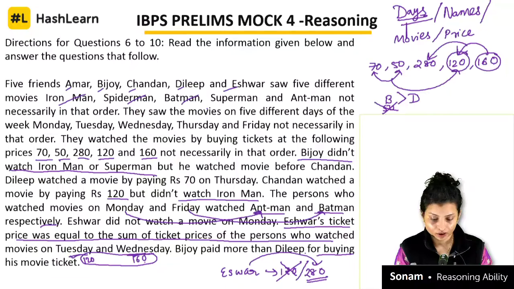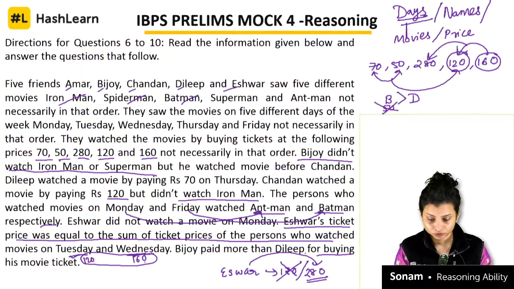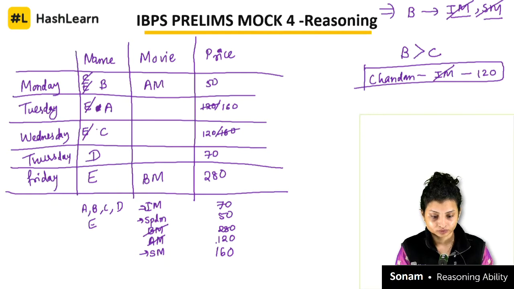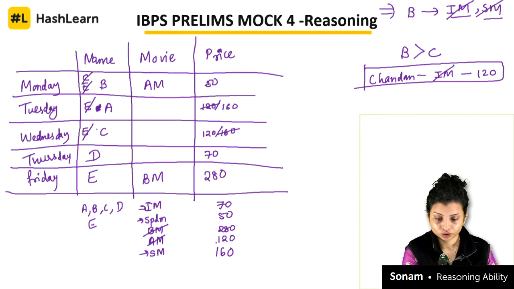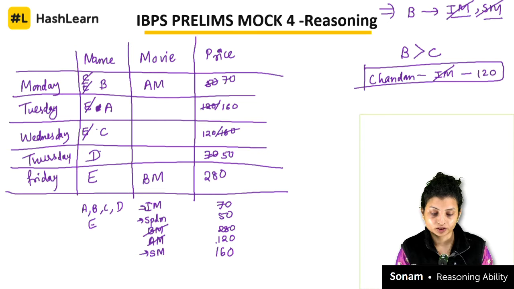Monday, Friday we have already put. What else? Bijoy paid more than Dilip for buying the tickets. So this will be 70 and this will be 50, right? Because Bijoy is paying more than Dilip, correct?